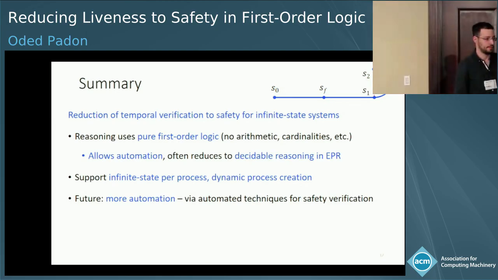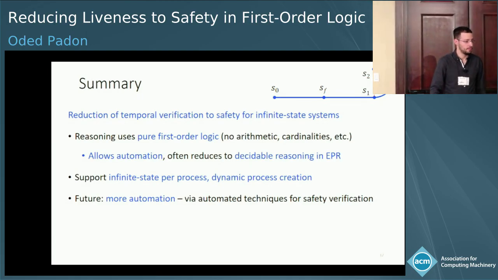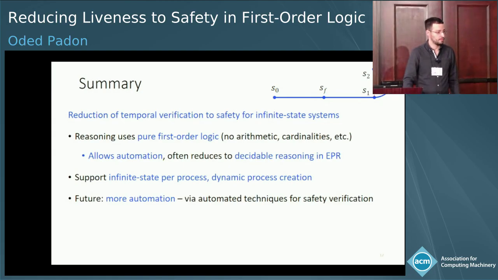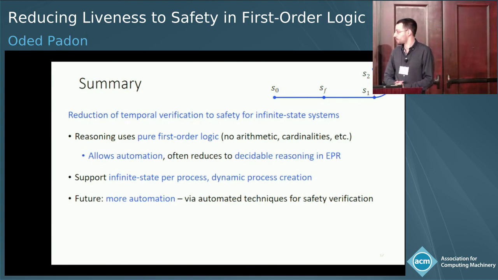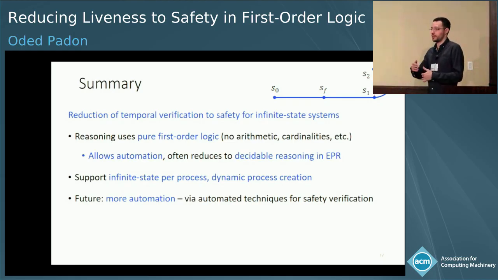Let's first start from an online question. I guess you have a slide explaining the method is not complete. I think the question is, can you characterize the liveness properties that you can't adapt to safety property? So what kind of liveness property that you can adapt to safety? That you can or that you can't? You cannot. So in the paper, this is a very interesting question. In the paper, we have some attempts to show examples, for example, where the number of steps you have to wait is non-primitive recursive, then this approach would fail. But we don't have a complete characterization of that. That's a very interesting question.